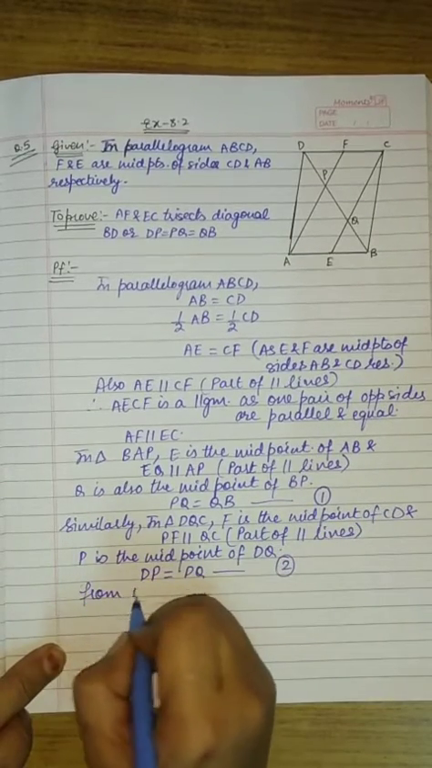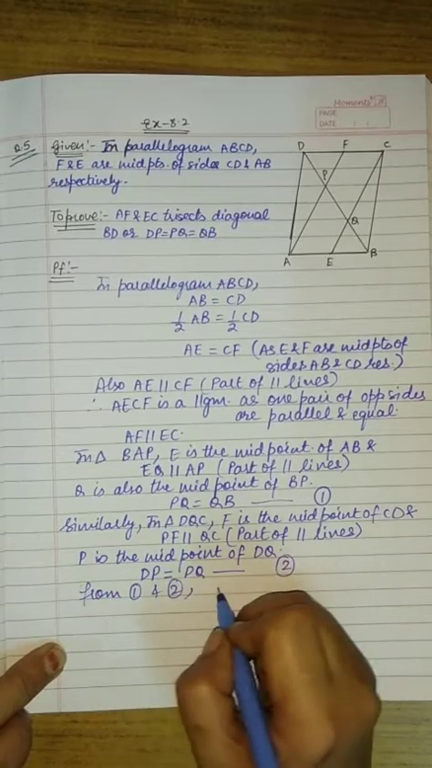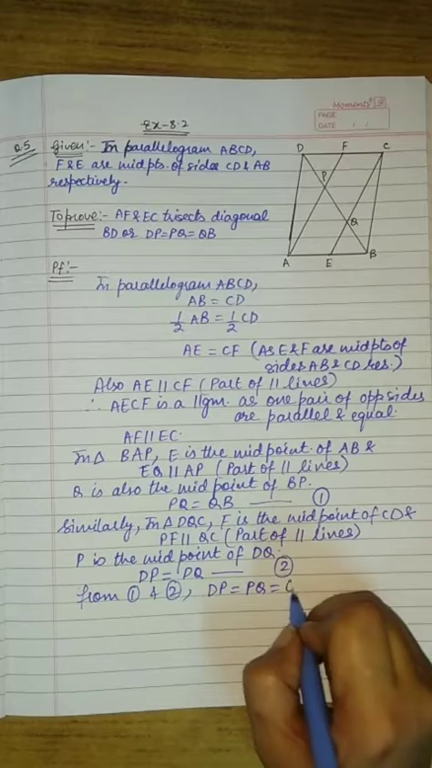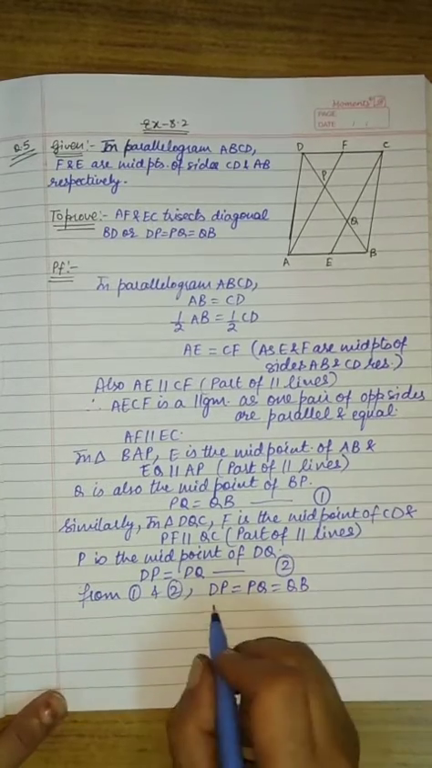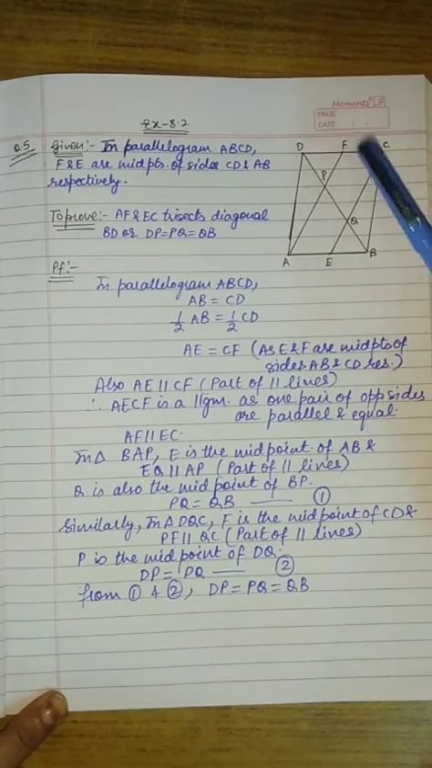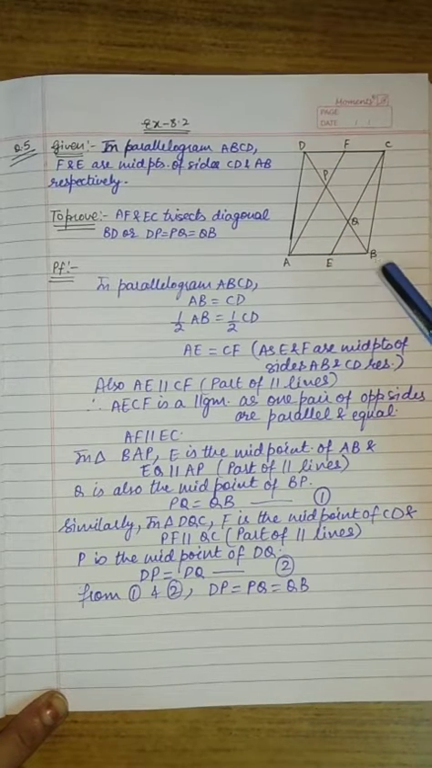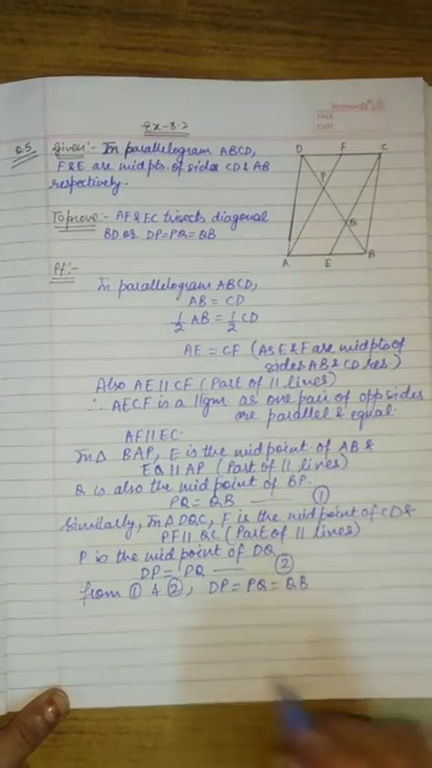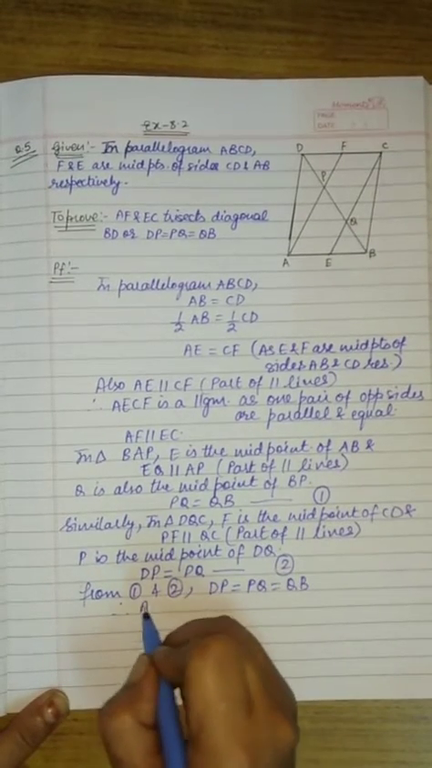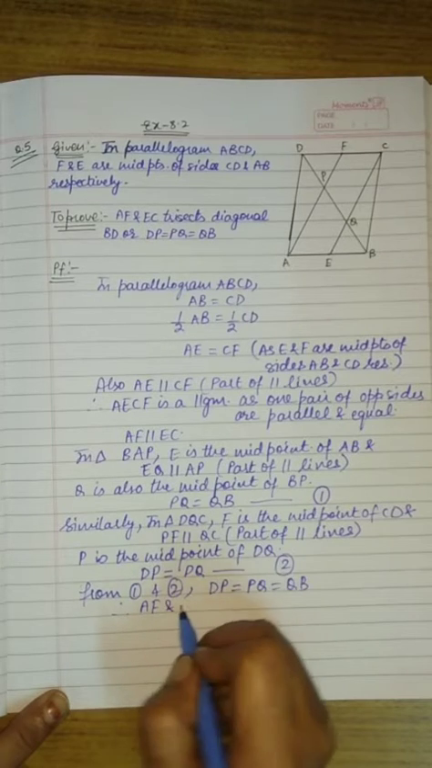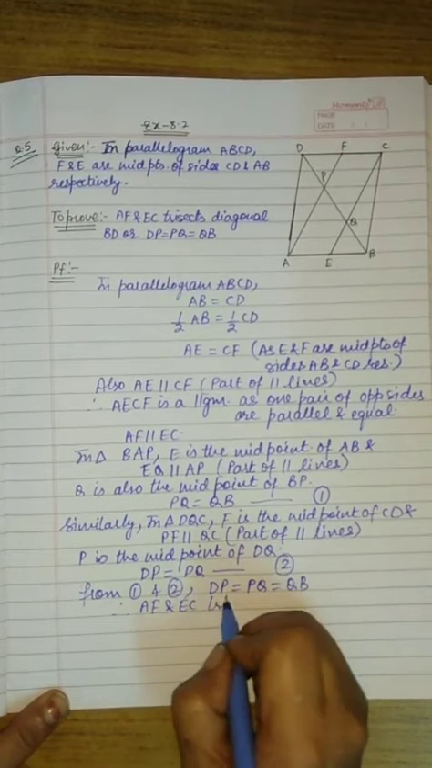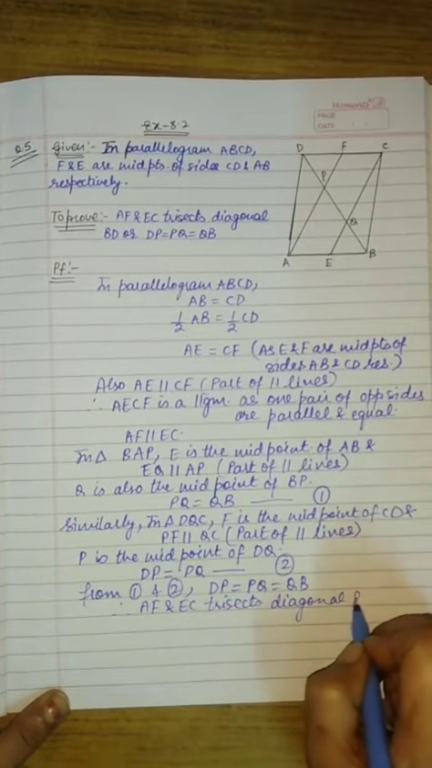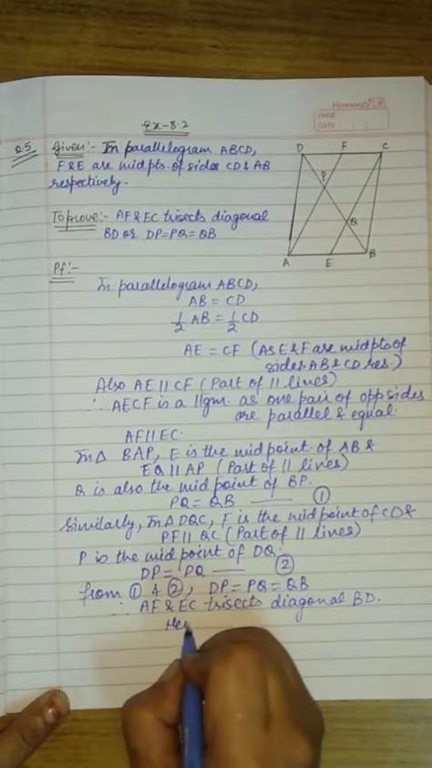So from 1 and 2 we get DP is equal to PQ and PQ is equal to QB. So AF and EC have trisected this diagonal BD into 3 equal parts. So we can say therefore AF and EC trisect diagonal BD. So hence proved.